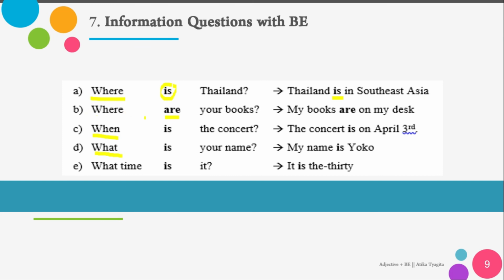Where are your books? Because it's more than one. Remember, more than one, use are. My books are on my desk. When is the concert? The concert is on April 3rd. What is your name? My name is Yoko. What time is it? It is 3:30. Yeah. In a question with be as the main and only verb, the subject follows be. Okay, remember that, everyone.